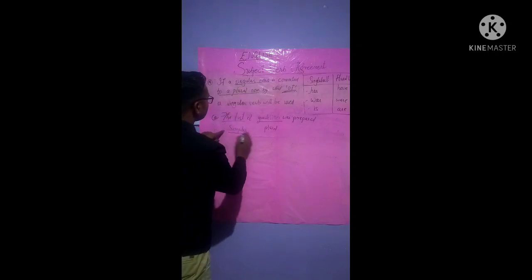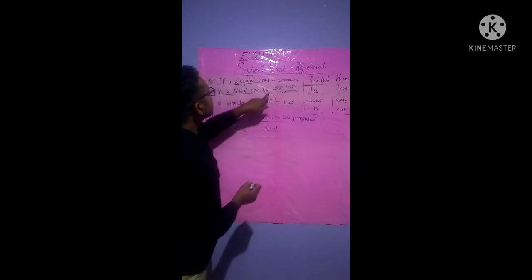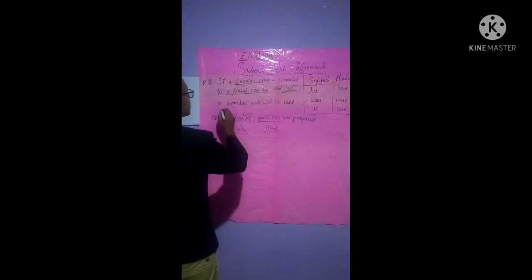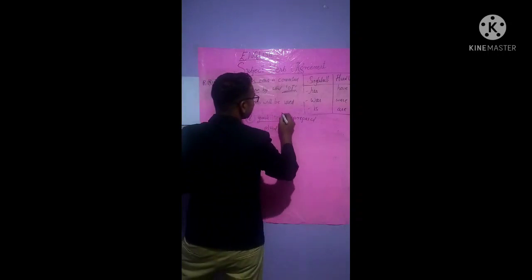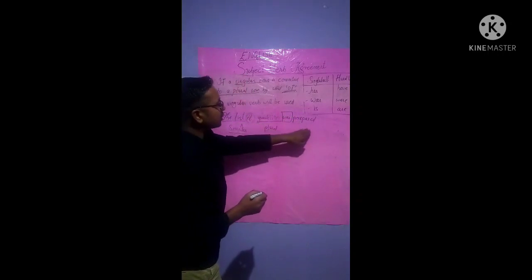At that time, what will happen is that the singular noun, see, singular, isn't it? Or the plural noun, guidelines, is connected with the word of. Then the singular verb will be used. The singular verb to be used is was. The list of guidelines was prepared, isn't it?